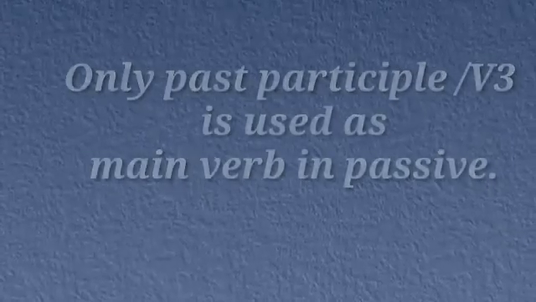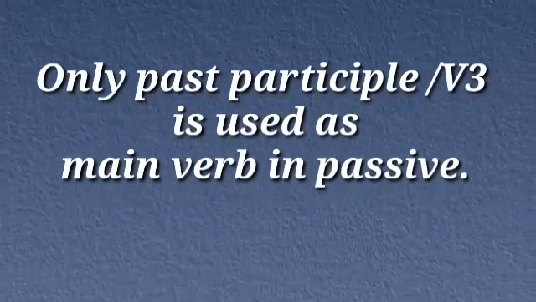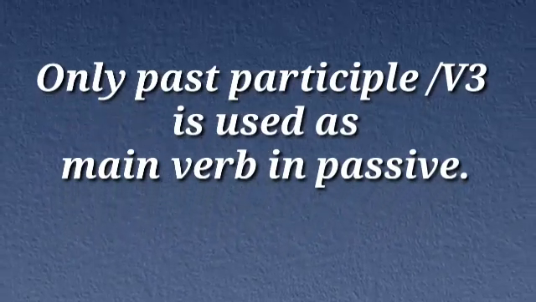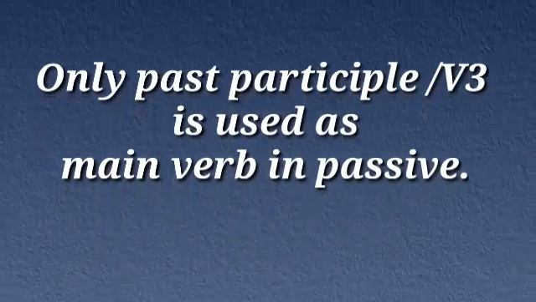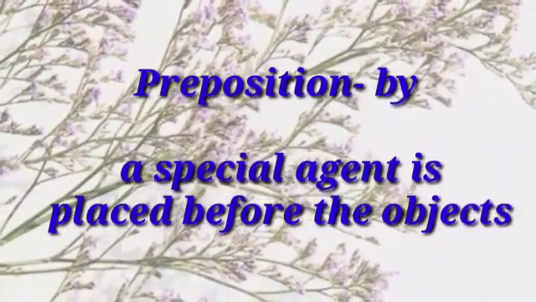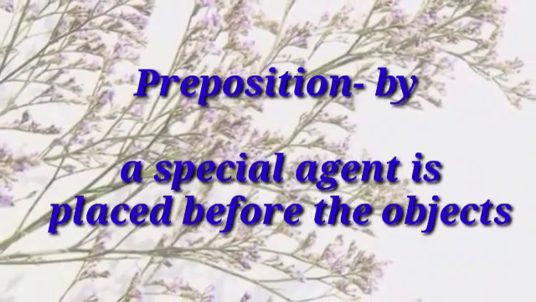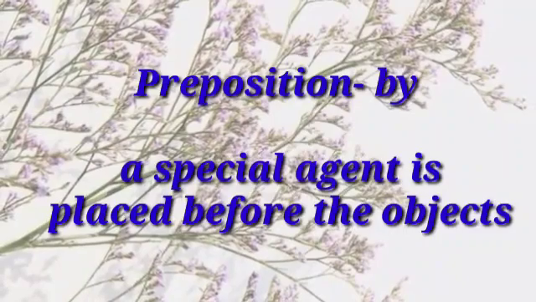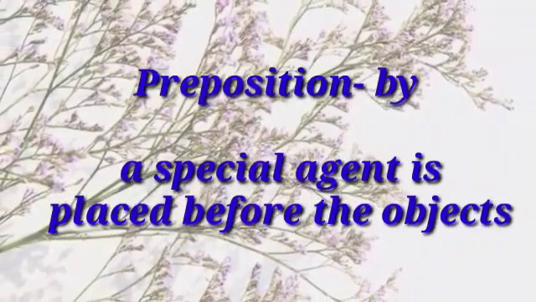Second one, only past participle form of the verbs, that is V3, is used as main verb in the passive form. Next rule, the preposition by is used as a special agent in all passive forms. It is placed before the object in passive voice sentences.